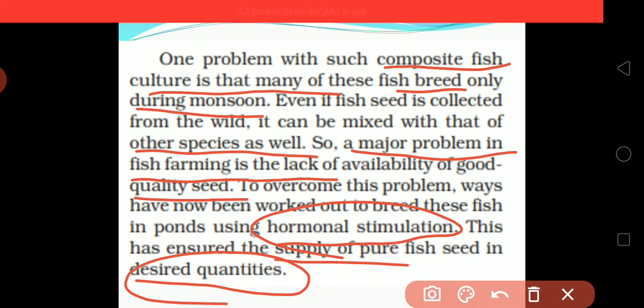In this you can see that a farm should be created for the fish, which we call cultural farming, and fish farming is one of the major sources of income.